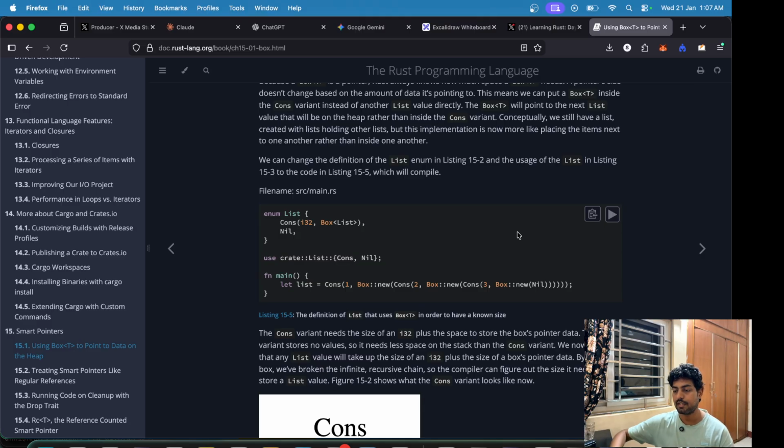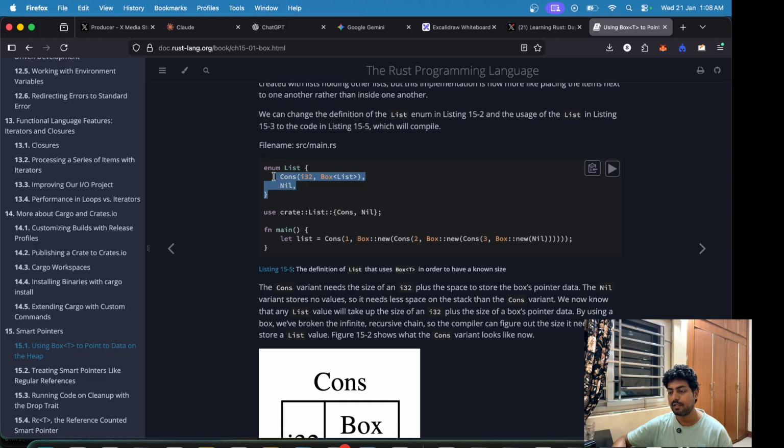For example, a linked list is a combination of a number as well as a pointer to another list, and we don't know the length of that list. So that is not defined. Therefore, we cannot just define it on the stack. We must define it on the heap, because Box is actually a pointer. You can think of it as a pointer which is of fixed size. So now this will compile, and we can define these recursive data types here.